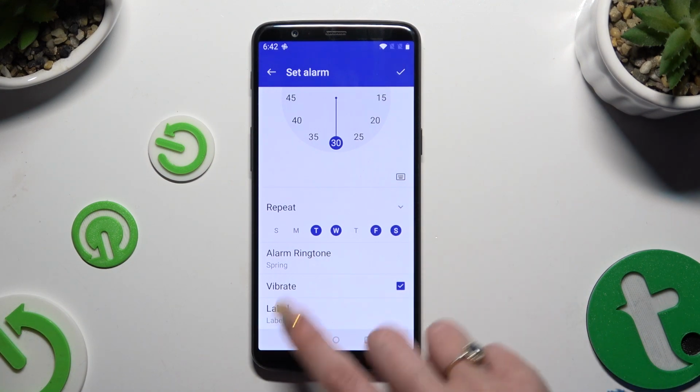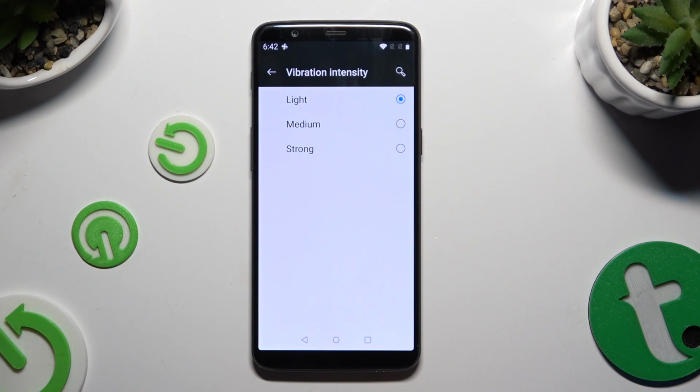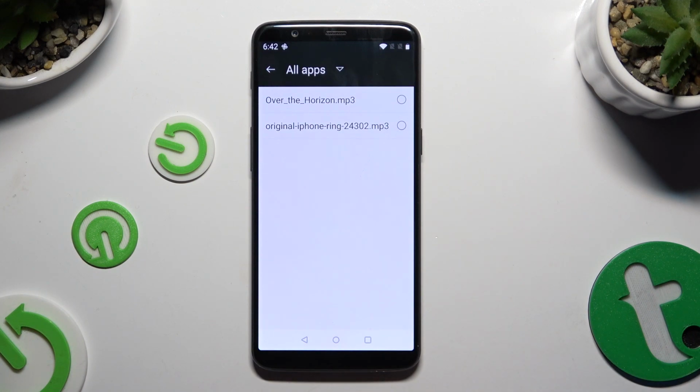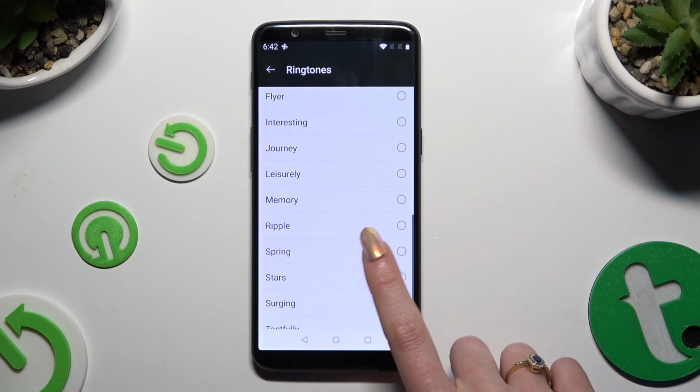Following that, tap on alarm ringtone and choose vibration intensity at the top to adjust intensity of haptic feedback for this alarm. Go back, click on ringtone from internal storage and apply any song from your device by clicking on it. You can also just select one of those sounds instead.